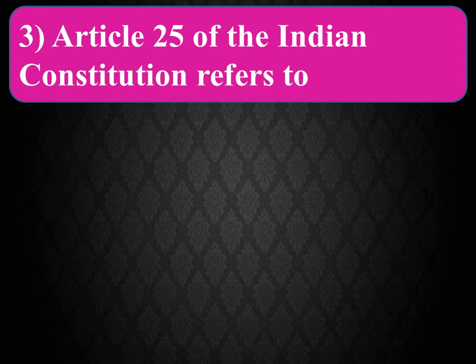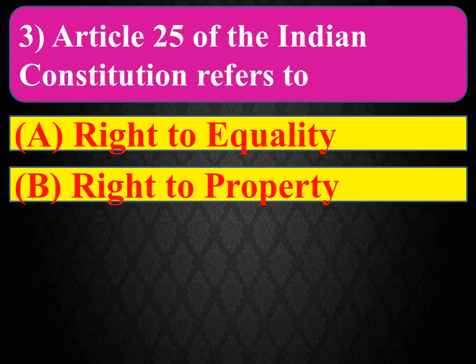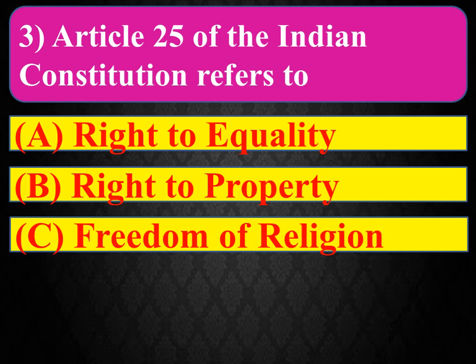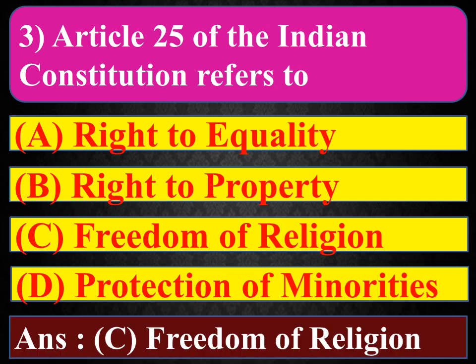Third question is Article 25 of the Indian Constitution refers to option A right to equality, option B right to property, option C freedom of religion and option D protection of minorities. And the right answer is option C freedom of religion.